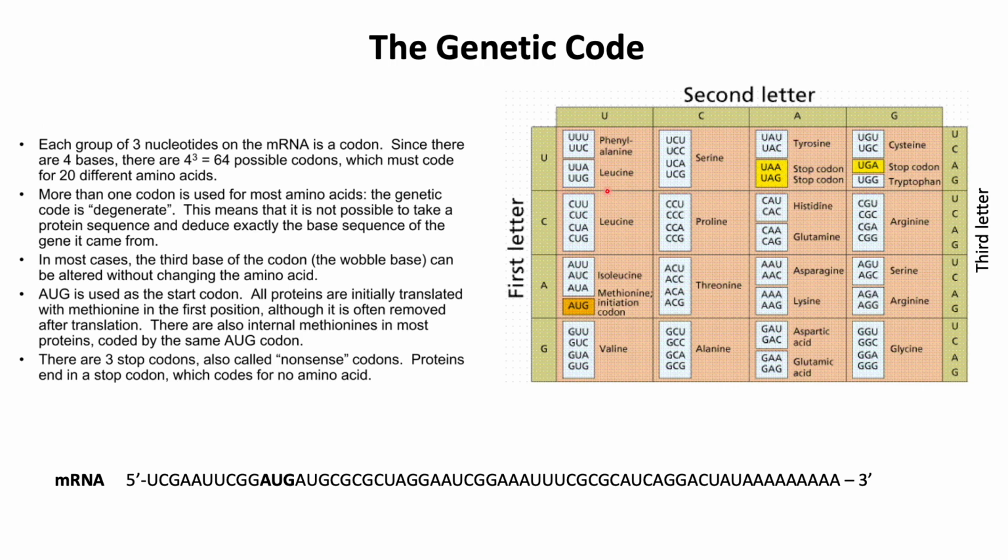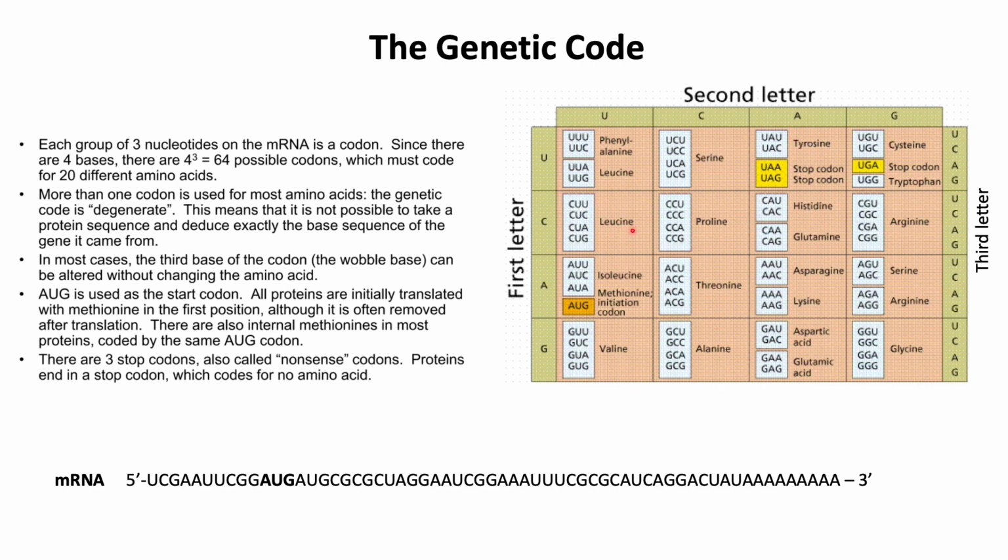So more than one codon is used for most amino acids. More than one codon can be used to code for a single amino acid. So the genetic code is degenerate. This means that it is not possible to take a protein sequence and deduce exactly the base sequence of the gene it came from, since more than one codon codes for the same amino acid.